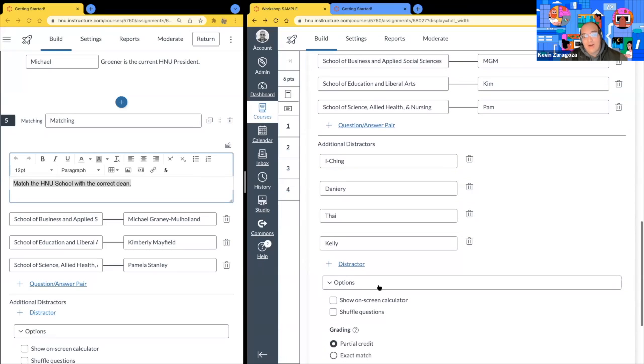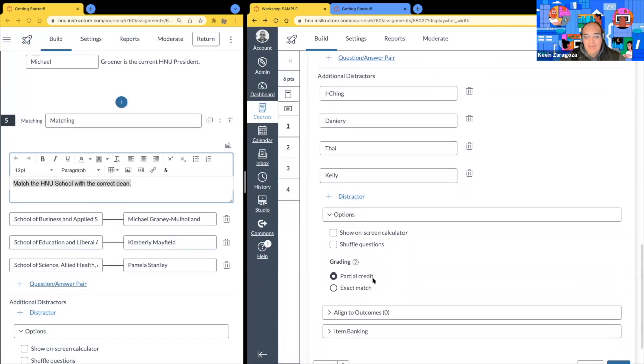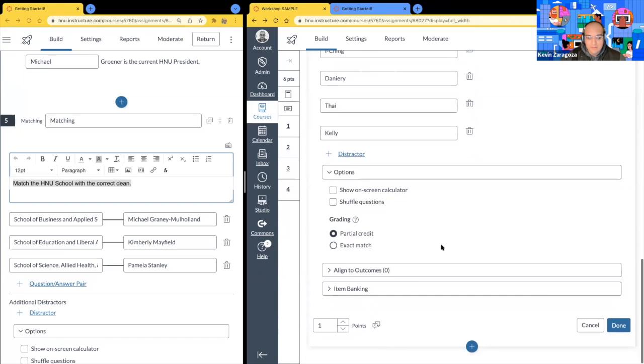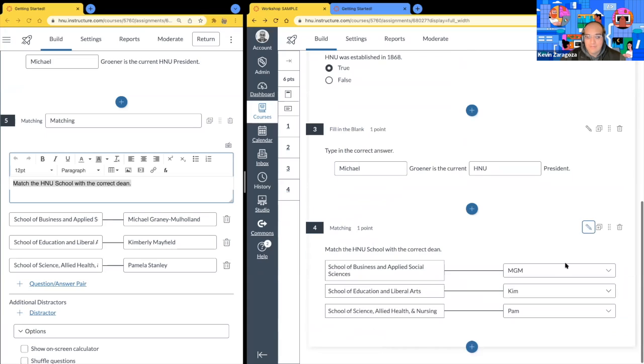All right. Our options here are to show an on-screen calculator and to shuffle the questions. So these right here will be shuffled around. We do have the option to give partial credit or an exact match as well. And again, as the instructor, you can always go in there and do this manually if you do give that partial credit, if it's not correct. Let's hit done. This locks it in and we'll move forward.